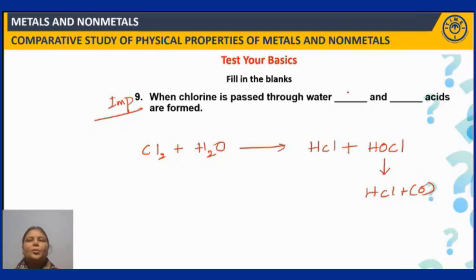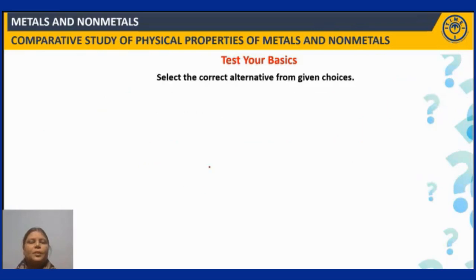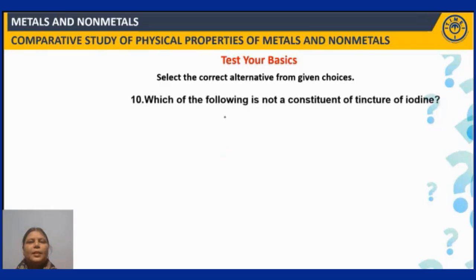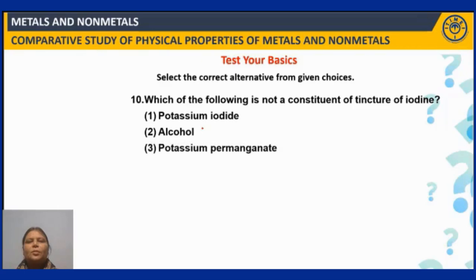These two: hydrochloric acid and then hypochlorous acid. I am just writing the formula of that, I am not writing the names. Right? Fine. Now, next question, the 10th question. Here you are supposed to select the correct alternative from the given choices. The question is, which of the following is not a constituent of tincture of iodine? Okay. See, tincture solutions are characterized by the presence of alcohol.